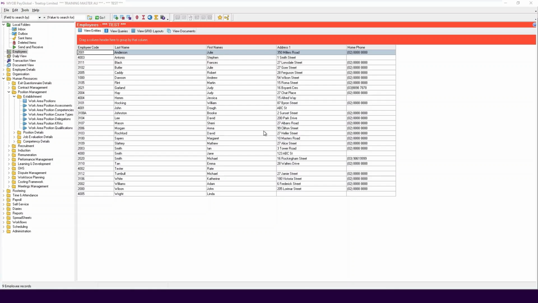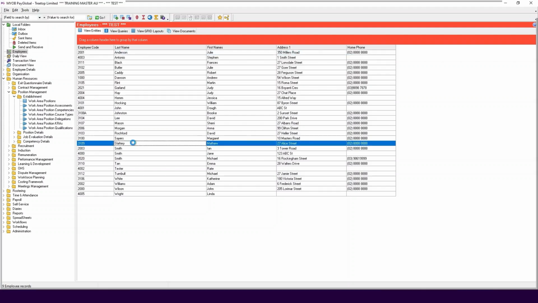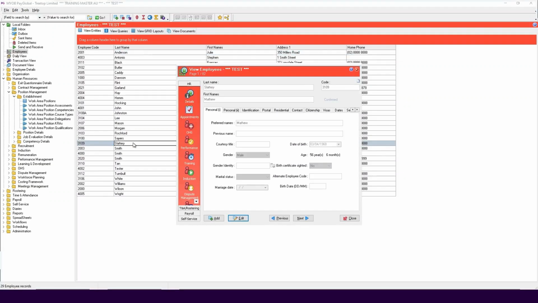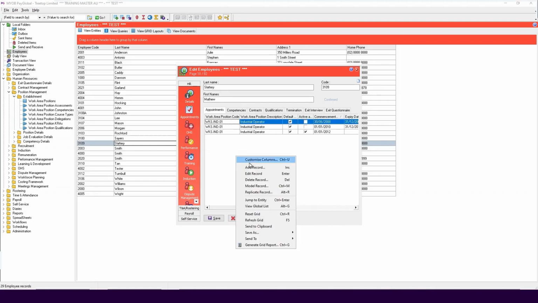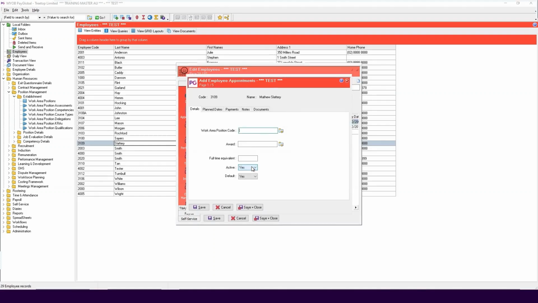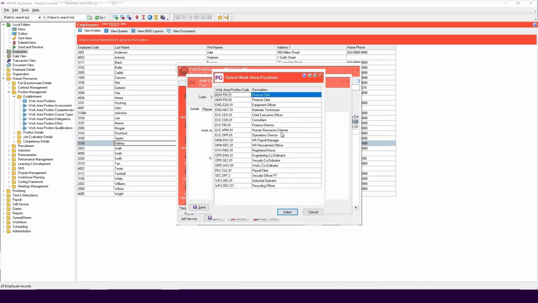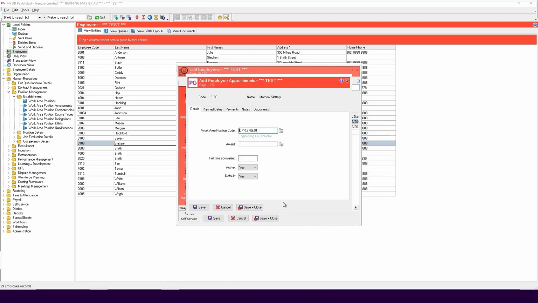Now let's look at how to appoint someone to a position. To do this, you need to update or add a new appointment record for the employee. Go to Employees and double-click on the employee to open their record. In this example, we will use Matthew. Click HR and Appointments. Then click Edit. Right-click on the screen and select Add Record. On the Details tab, type in the Work Area Position code if known, or select it from the list. Press Tab on your keyboard to move through all the relevant fields on this tab.